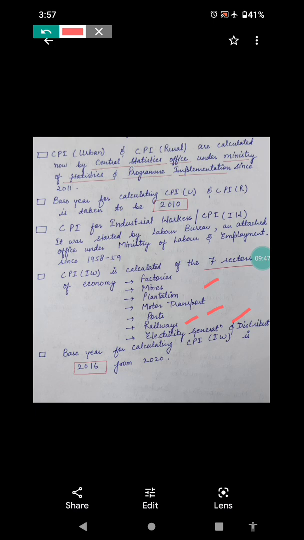Now, the base year for calculating CPI IW is 2016. It was changed to 2016 from 2020. So this is your updation. We should be updated with the information, so current information is asked in UPSC mixed with the basic fact. So the CPI IW base year starts from 2016.